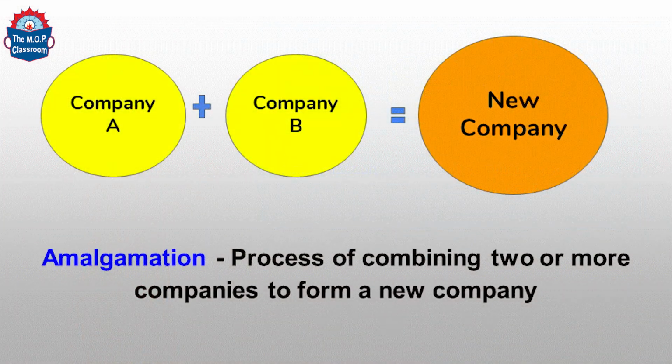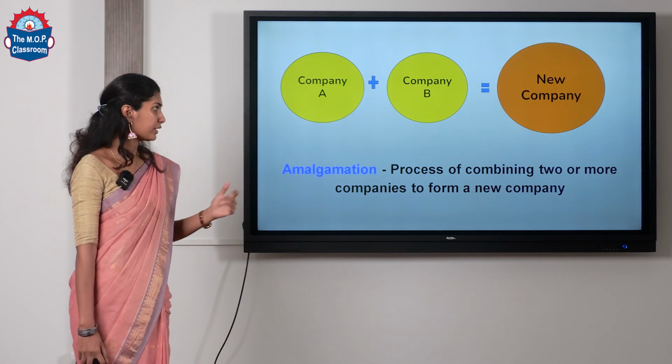So coming to the term amalgamation, or in another term we'll say it as merger. Okay. So when two or more companies join together to form a new company, it is called amalgamation. So for example, you can see here company A and company B joined together and formed a new company which we can call as AB company. Okay. So in this process what happens is company A as well as company B will be liquidated, and then it will form a new company. Okay, so the examples are Maruti Suzuki, Vodafone Idea, etc.